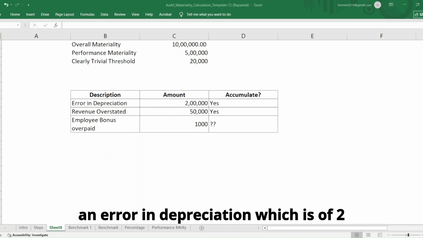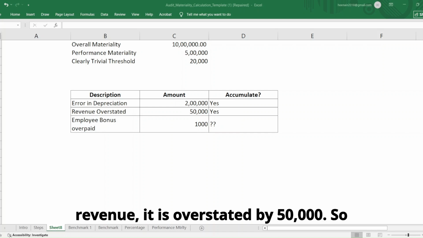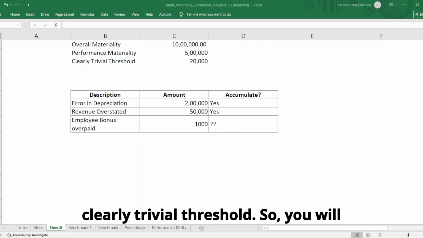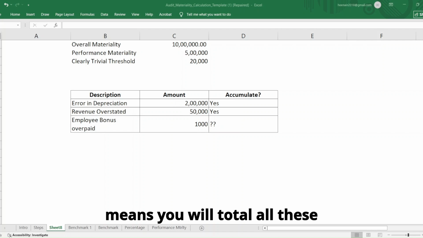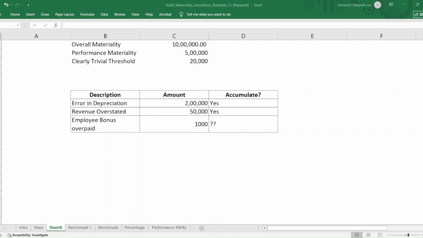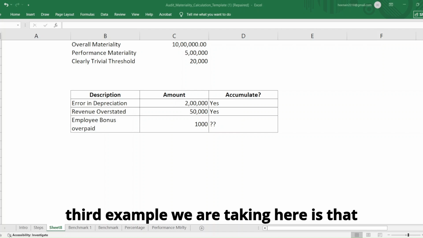So we have an error in depreciation, which is of 2 lakh rupees. Then you have error in revenue, it is overstated by 50,000. So both of these are anyway exceeding the clearly trivial threshold. So you will accumulate these misstatements, which means you will total all these misstatements and assess if the total will exceed the materiality.